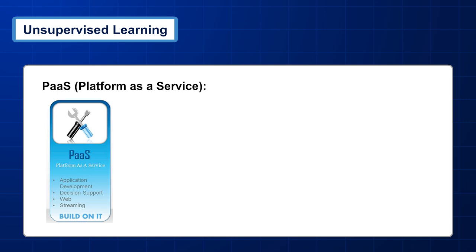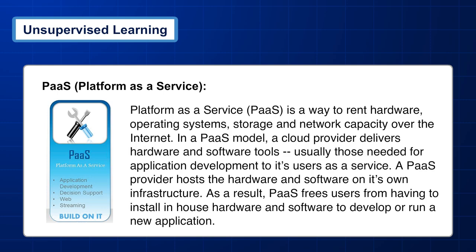PaaS, platform as a service. Platform as a service, PaaS, is a way to rent hardware, operating systems, storage, and network capacity over the internet. In a PaaS model, a cloud provider delivers hardware and software tools, usually those needed for application development, to its users as a service.